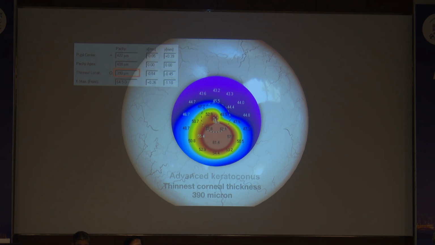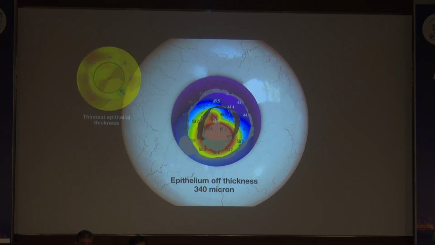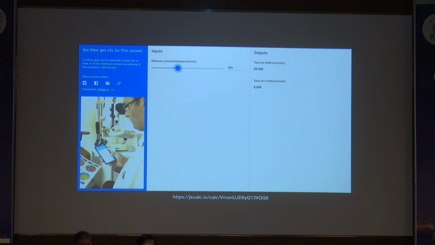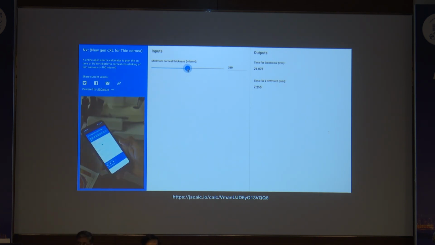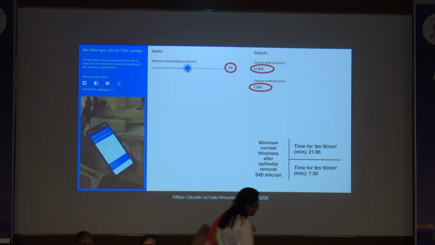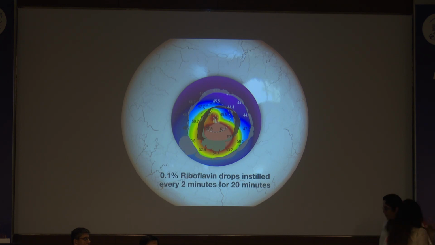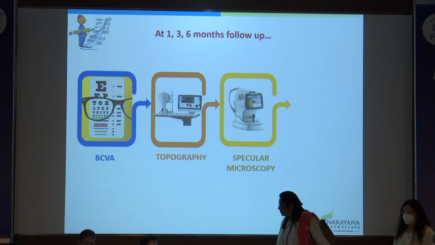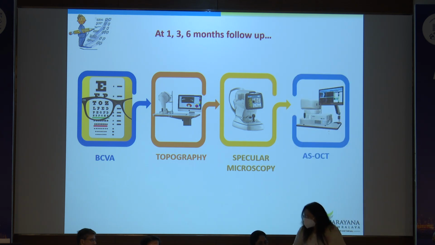For example, we have a TCT thinnest cornea of 390 microns. The epithelium-off thickness was around 340 microns, which corresponded to whatever we entered in the app, and came to around 21 minutes at 3 milliwatts and 7.3 minutes at 9 milliwatts. We used 0.1% riboflavin, instilled by the accelerated protocol. At 1, 3, and 6 months of follow-up, we assessed all the patients for best corrected visual acuity, topography, specular microscopy, and AIOS.